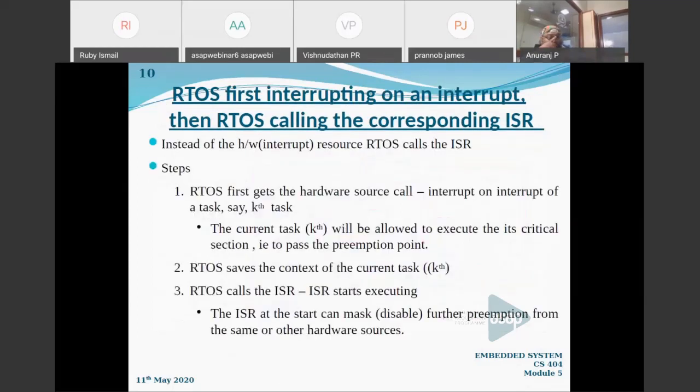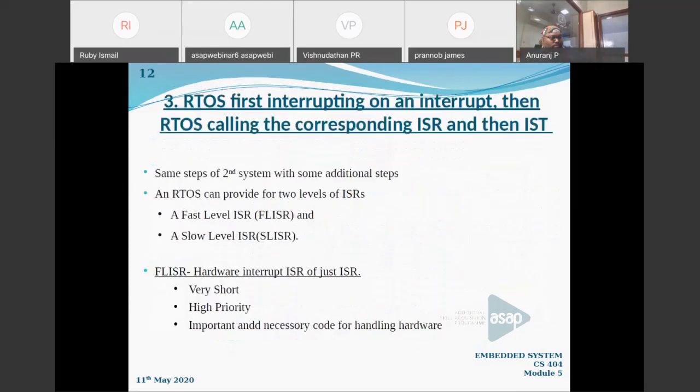Students, the moderator has said there are some questions to be discussed, so let us discuss the third topic, then we will go for the question session. We have discussed 2 techniques already. Actually, there is only one major difference in those 2 techniques. In the first case, the interrupt comes directly to the ISR area, and it just intimates the operating system that it has started the execution of the ISR.